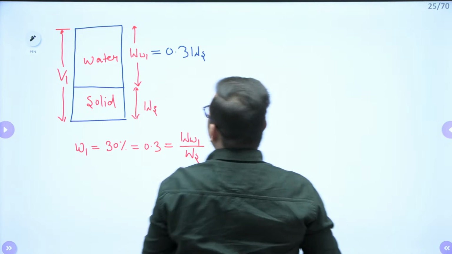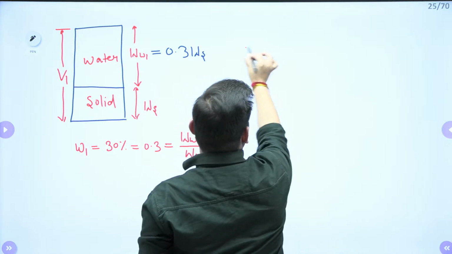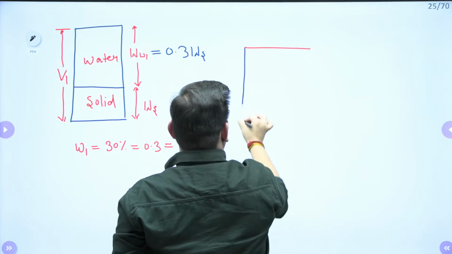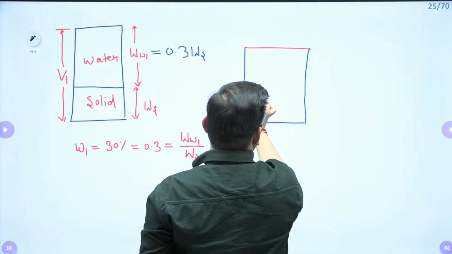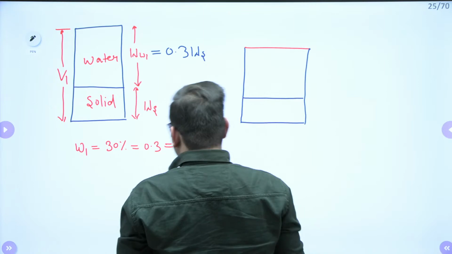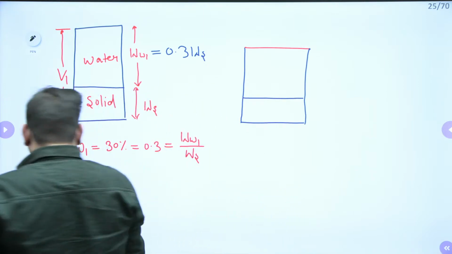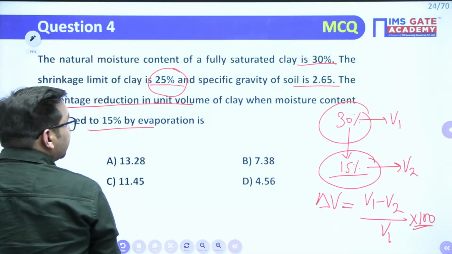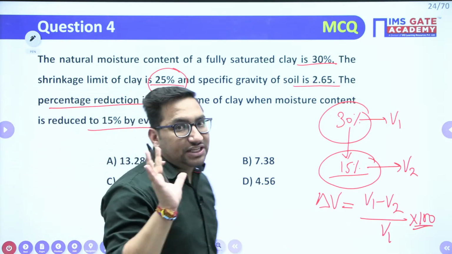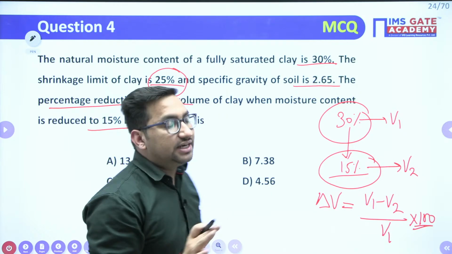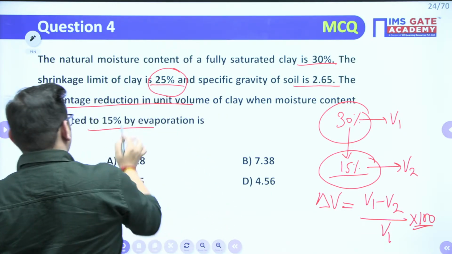So let's suppose this is the phase diagram. Now the water content is less than your shrinkage limit. It means now your soil is not saturated. It is not completely saturated at 15%, right?